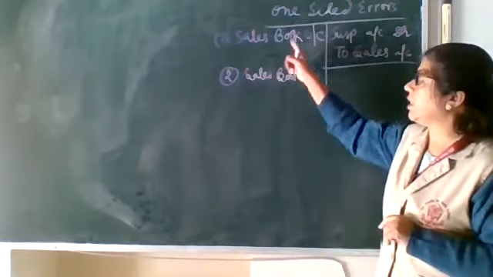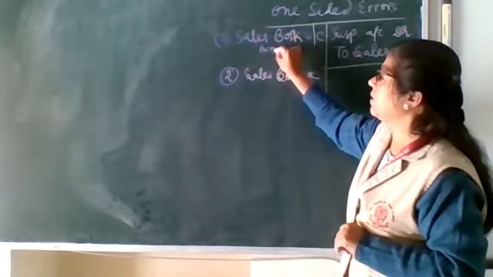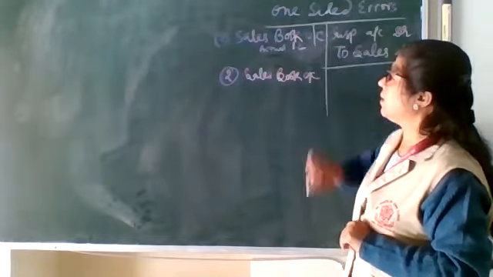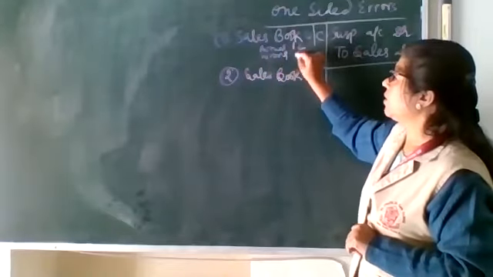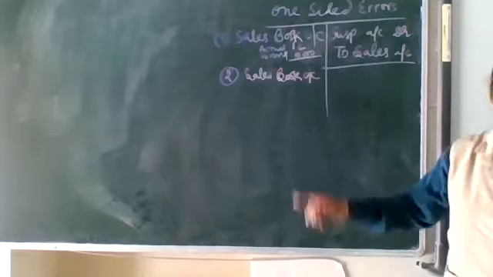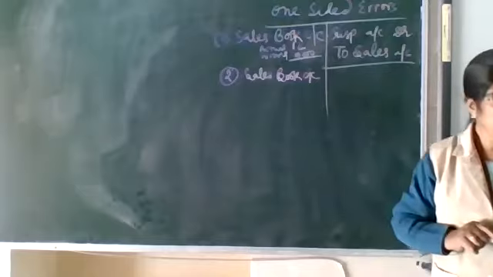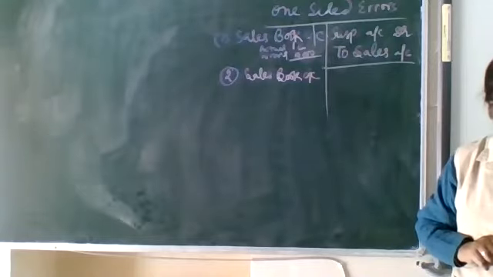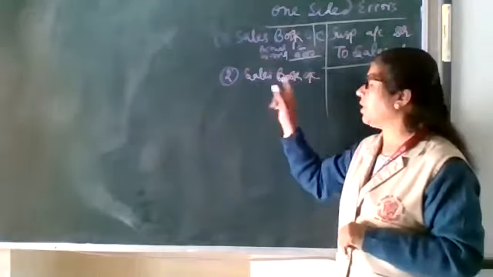I am giving you the example for this: actual total is 1 lakh, but wrongly it is 10,000. So here suspense account debit to sales by 90,000. Okay, clear?